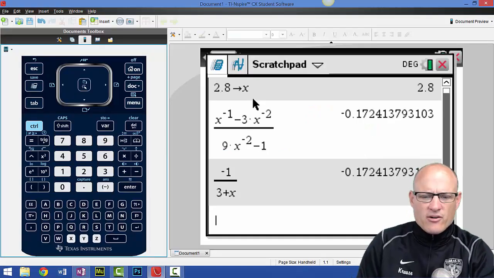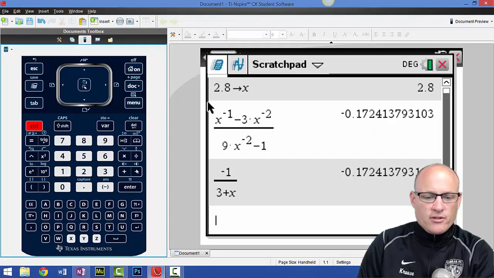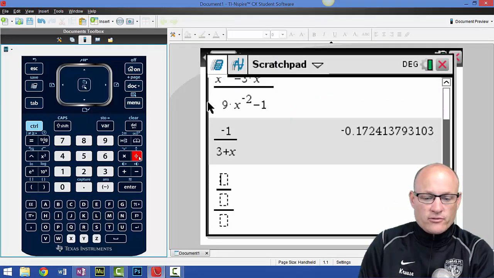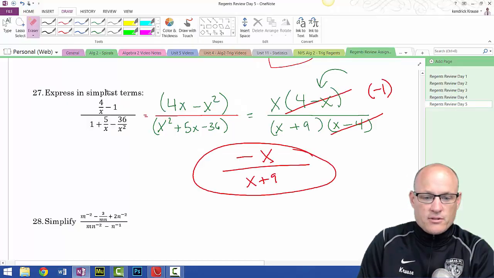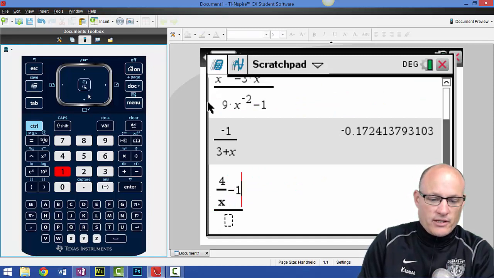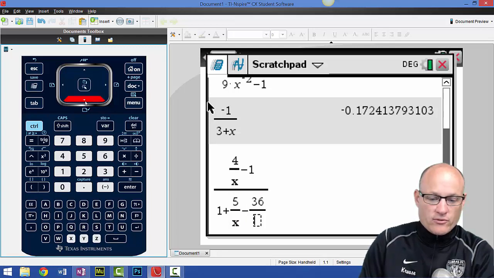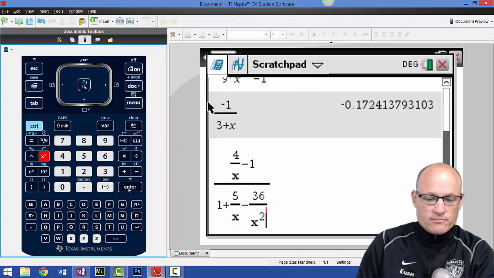So, I already have some obnoxious number stored into x. So I'm going to do control division, 4 over x. You got to be careful with this. Minus 1, and then get to the denominator, and then 1 plus, I forgot the 1 plus, control division, 5 over x, excuse me, I believe it was minus control division, 36 over x squared.